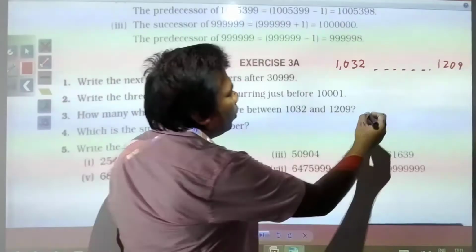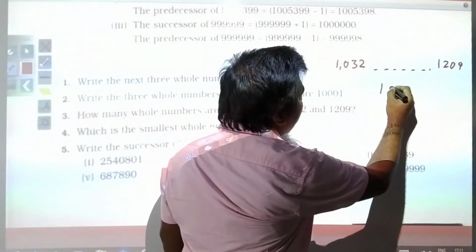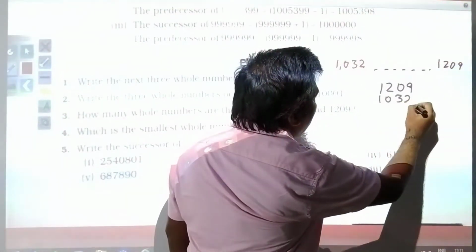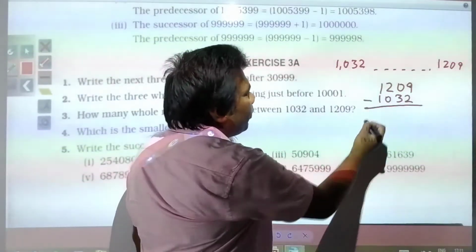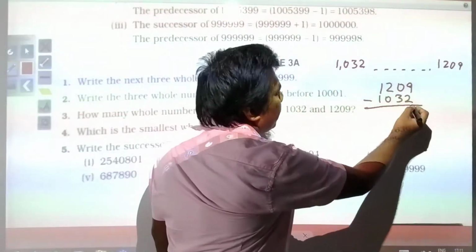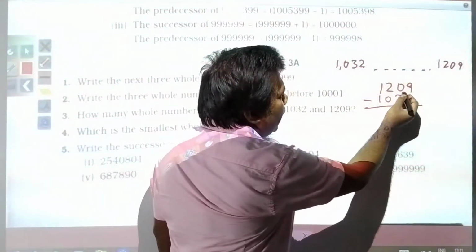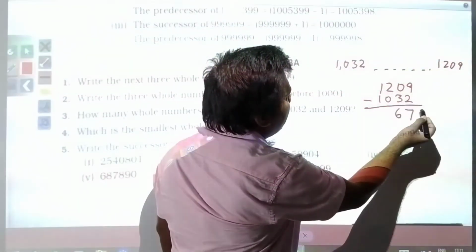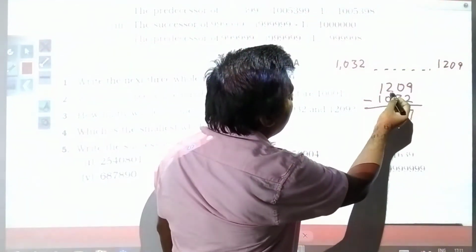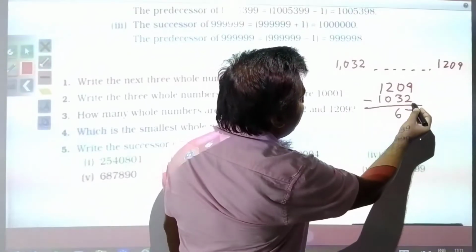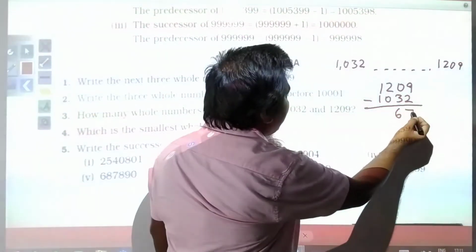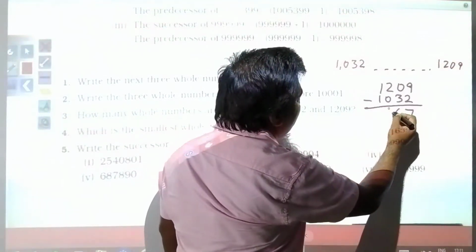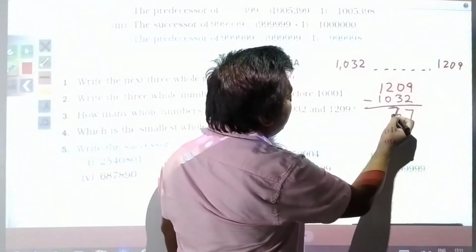We subtract 1032 from 1209. 9 minus 2 is equal to 7, and then 10 minus 3 is equal to 7, and here you will have 1.